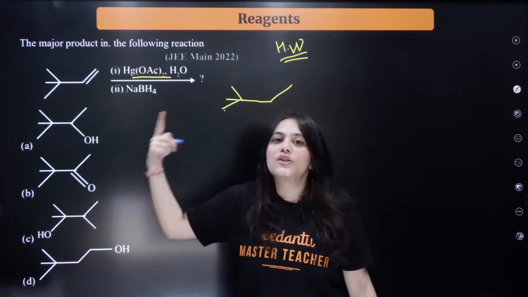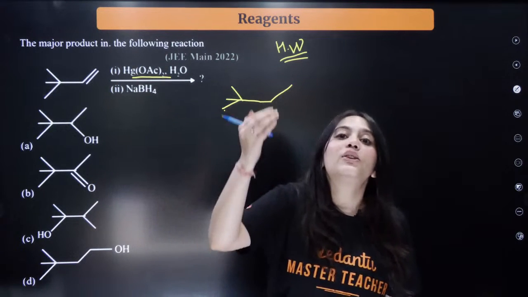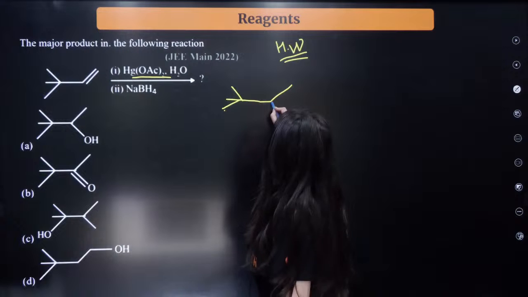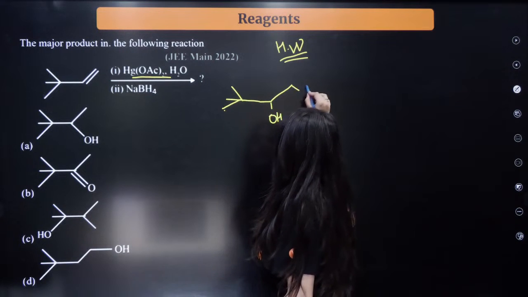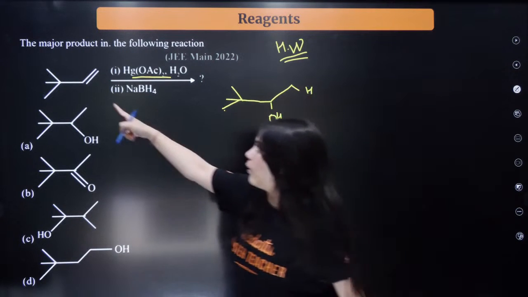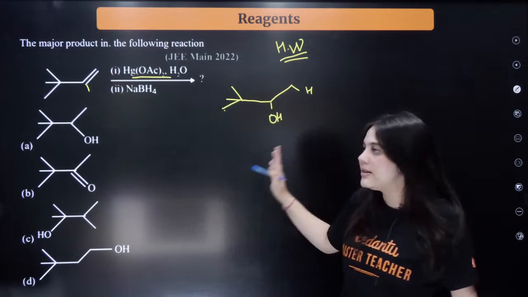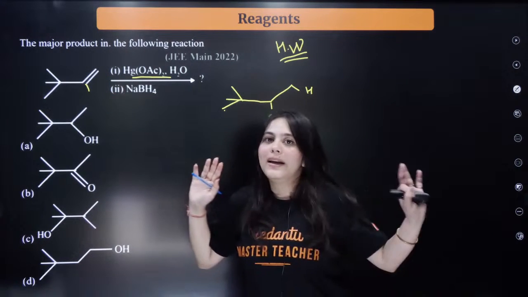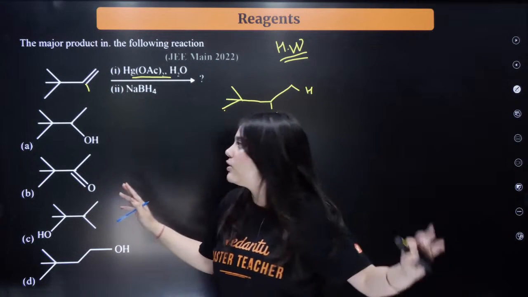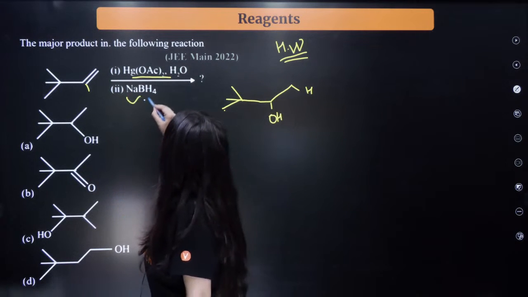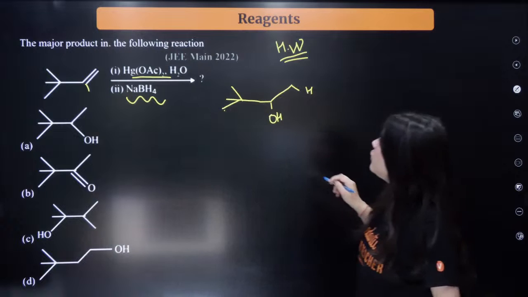So in oxymercuration-demercuration, according to the Markovnikov rule, OH is attached here and the H will be attached here to the double bond. OH will come here, H will come here. So that is the first attachment. And there is no rearrangement possible in oxymercuration-demercuration. But what will happen with NaBH4 now?